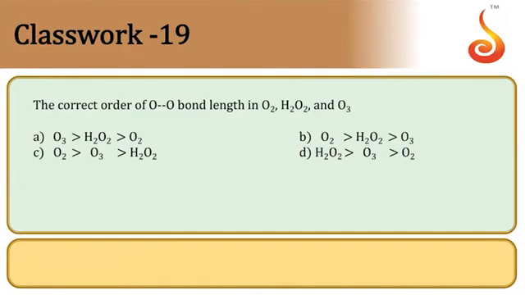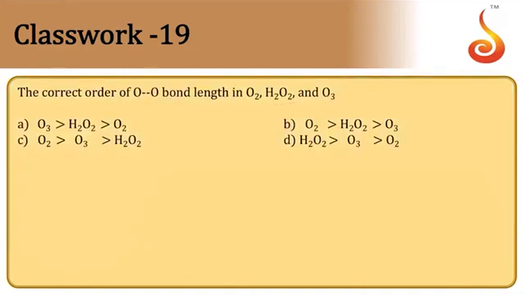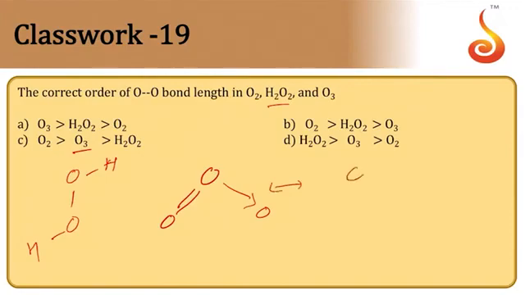Then the correct order of OO bond length in O2, H2O2 and O3 molecule. Let us see the structures of these molecules. Now H2O2 has a single bond between 2 oxygen atoms. So OO bond is single bond there. O3 molecule is a resonating structure. So we can take one more structure here like this. So single bond here, double bond here. And O2 will be double bond altogether.